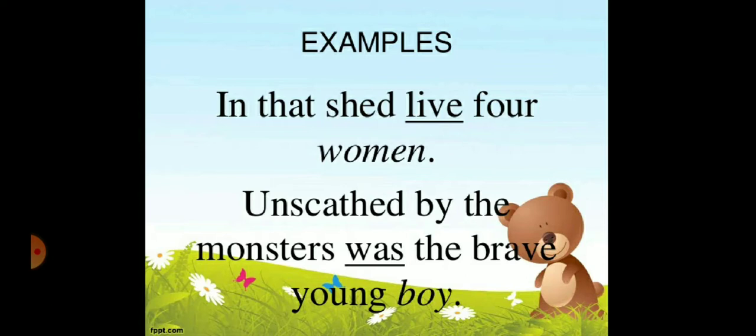For women, that is plural subject, that's why it will take plural verb leave. Unscathed by the monsters, the brave young boy. The brave young boy is singular subject, that's why it will take singular verb was here.